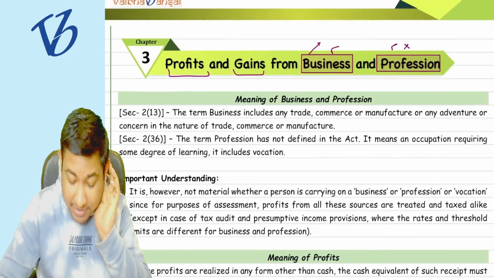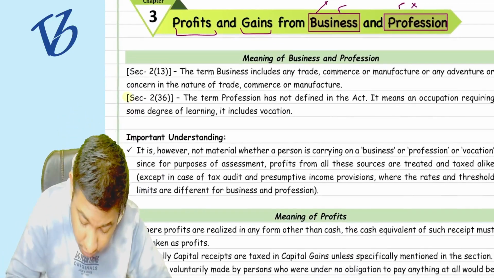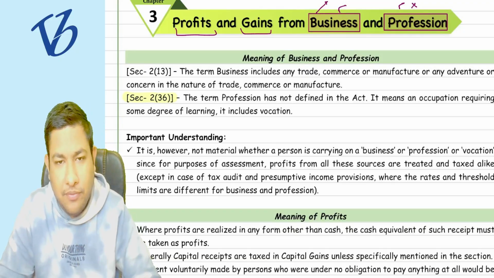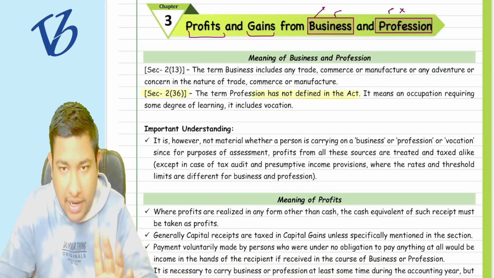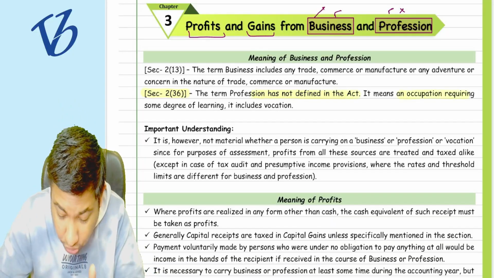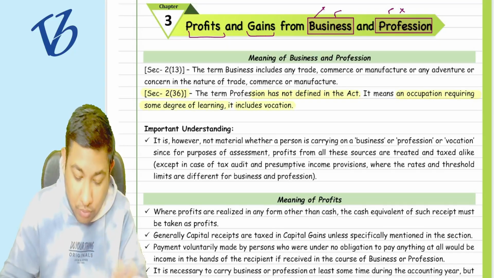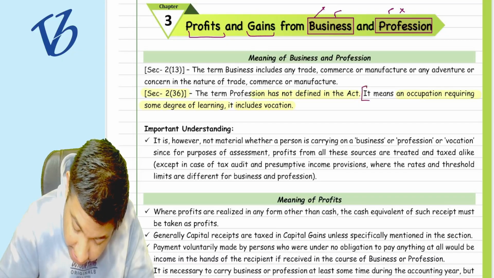Section 2 clause 36 says that the term profession is not defined under the Act, but it means an occupation requiring some degree of learning, and it includes vocation.